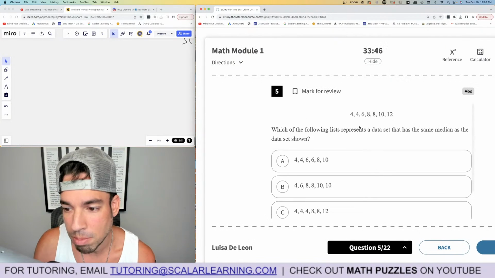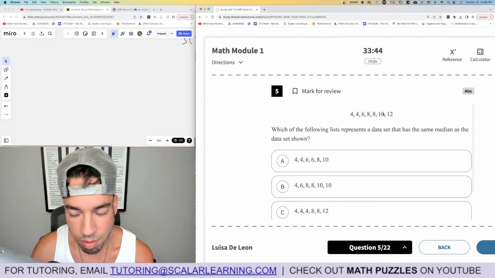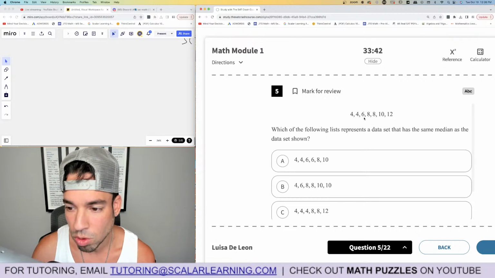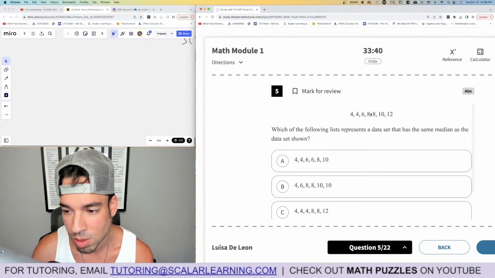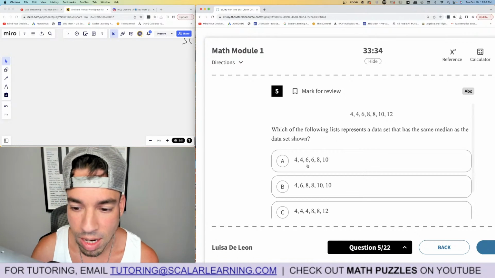So how do we get median? Median is the middle of the data when ordered from least to greatest, which it is. We have 1, 2, 3, 4, 5, 6, 7 terms. That means there is an exact middle right here at 8, okay? There's 3 to the left, 3 to the right. So we need another set that has a median of 8.